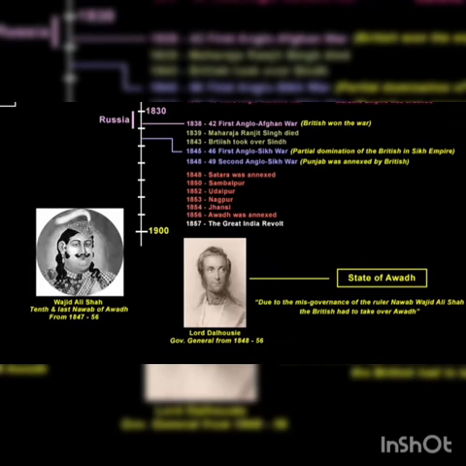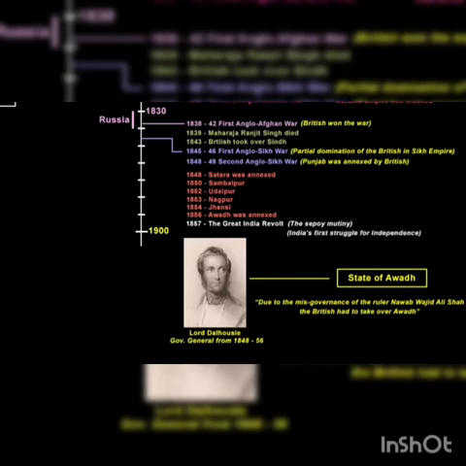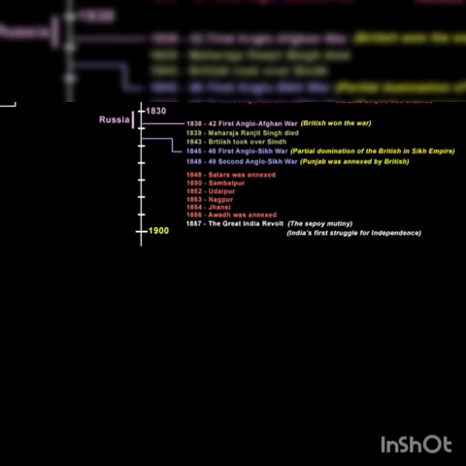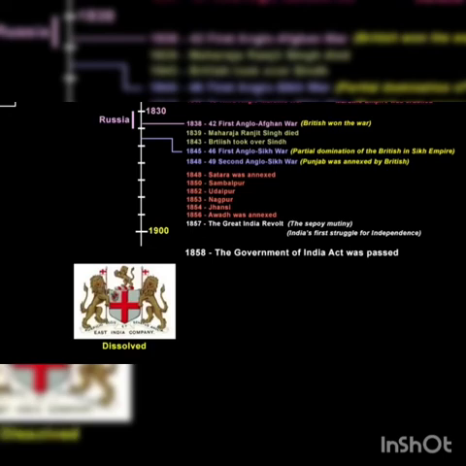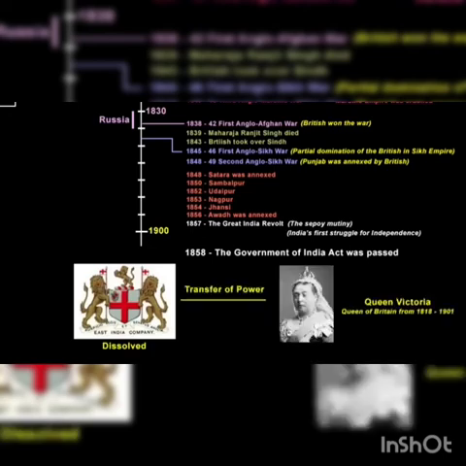This revolt was also known as the Sepoy Mutiny and also India's first struggle for independence. The revolt of 1857 saw the end of the East India Company's rule in India. On August 2, 1858, the British Parliament passed the Government of India Act 1858. Under this act, the company was formally dissolved and its ruling powers over India were transferred to the British Crown. In other words, from here on, the era of the new British Raj started, which lasted until the partition of India in 1947, about which we will learn in a separate video.